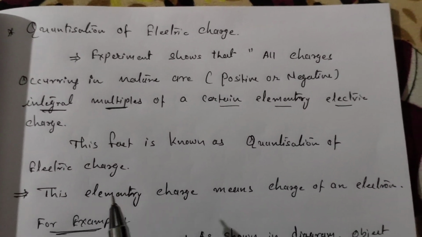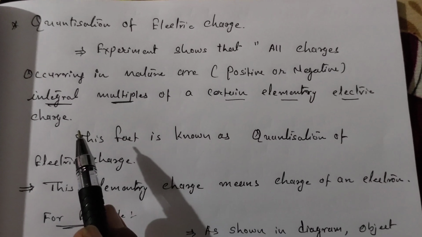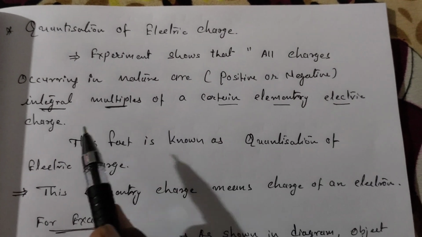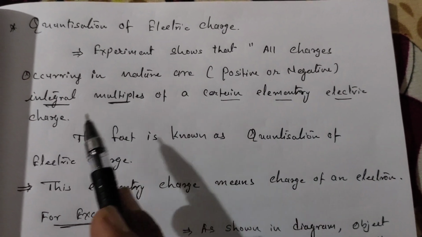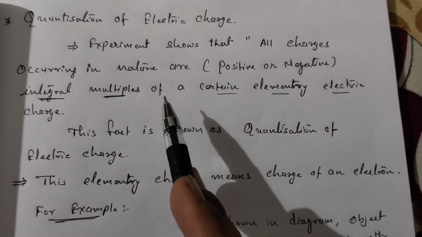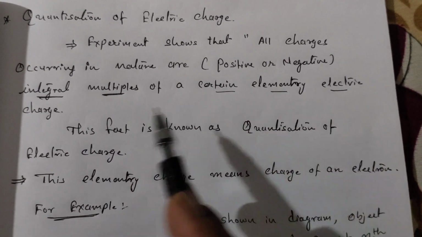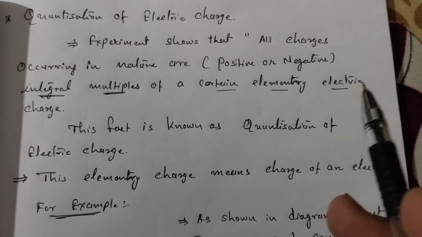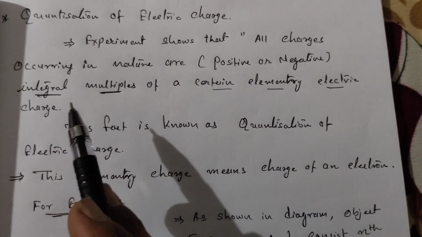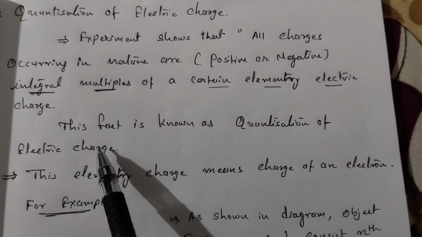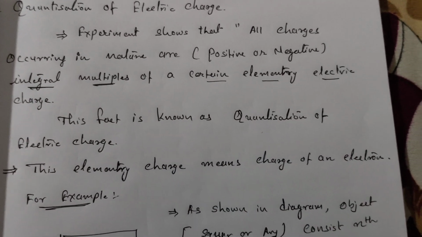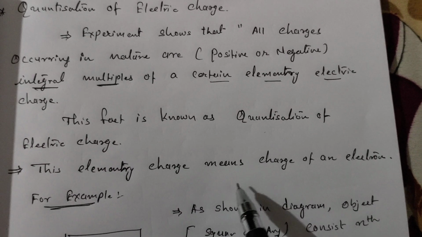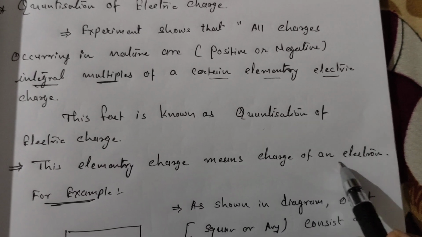Remember, this is a definition of quantization of charge. Again I am going to repeat it. All charges found in nature are integral multiple of certain elementary electric charges. I used the word found or occurring, which doesn't matter, same only. Here this fact is known as quantization of charge. Okay, this elementary charge means charge of an electron, right?